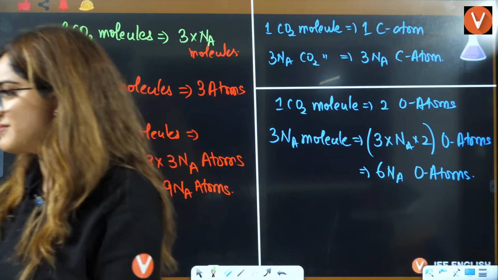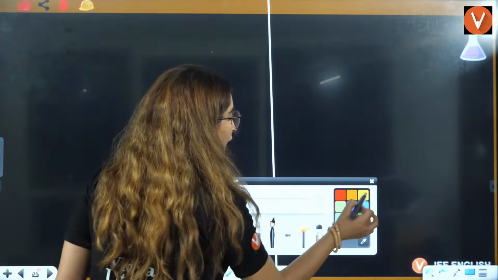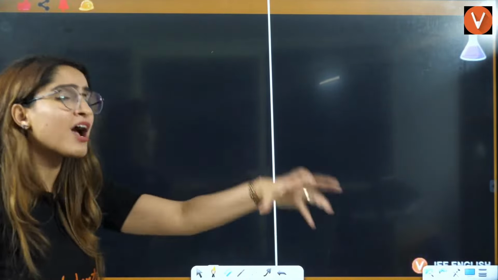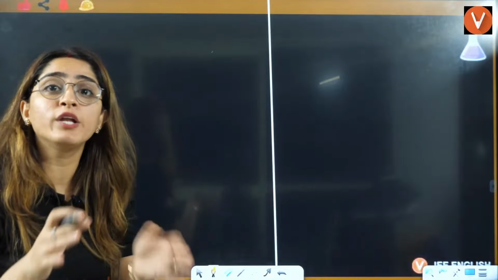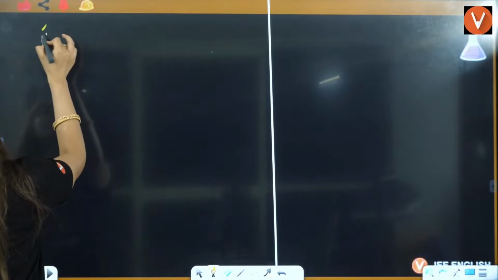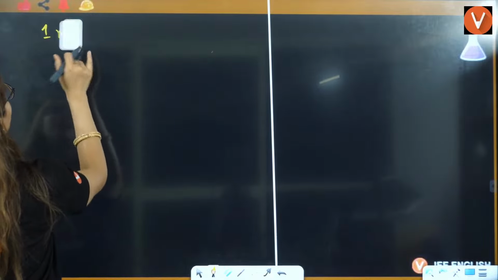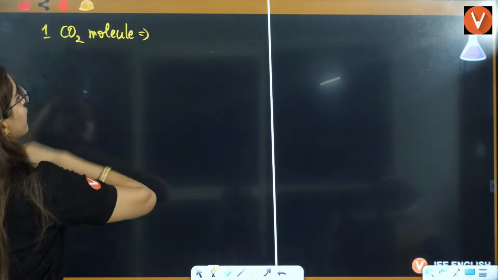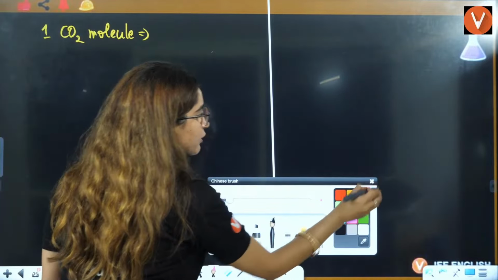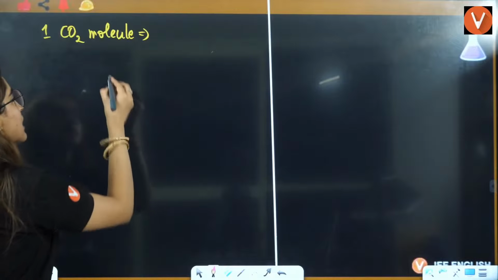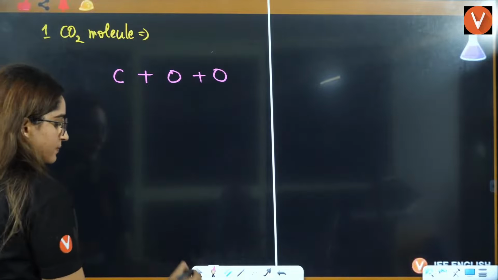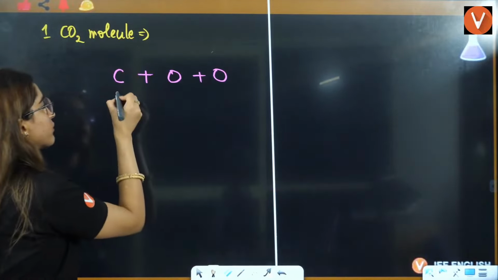Now, let's see this. Ma'am, how to calculate the number of electrons? Just pick out the molecule. From that only, apply the unitary method. See, in one CO2 molecule, how many electrons are there? In carbon and oxygen. These are the electrons that you need to calculate.